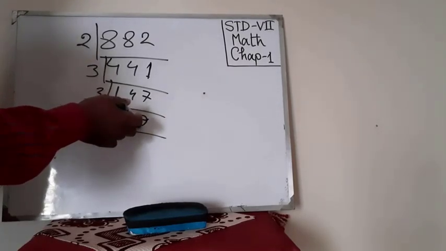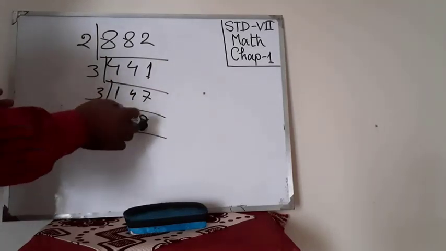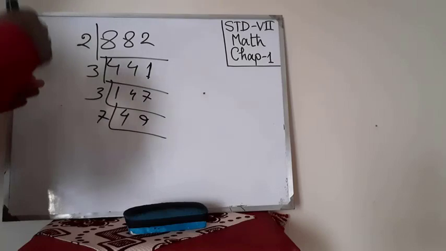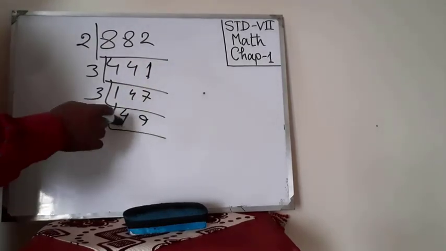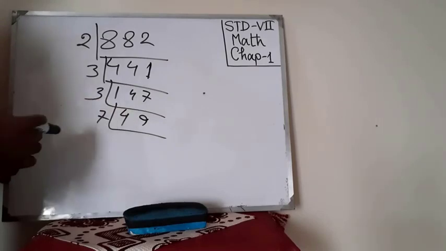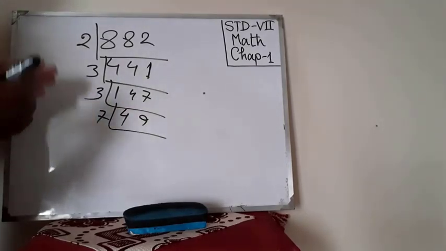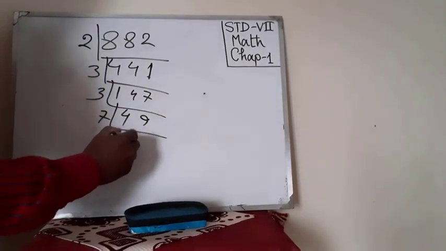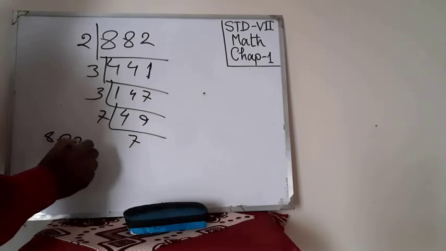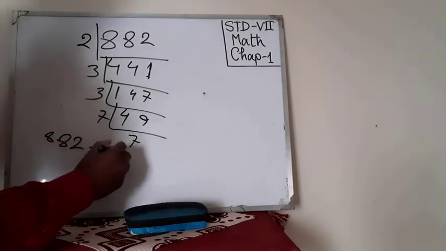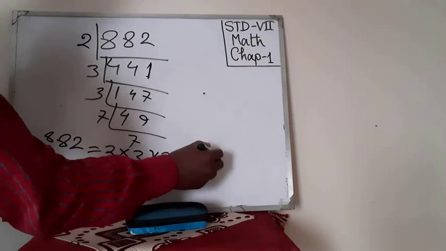Look, this is 49, an odd number, so you can't divide it by an even number, so you consider the next one. After 3 you can try 5, but you can't divide this number by 5 without a remainder, so you consider 7. 7 times 7 is 49. So 882 equals 2 into 3 into 3 into 7 into 7.